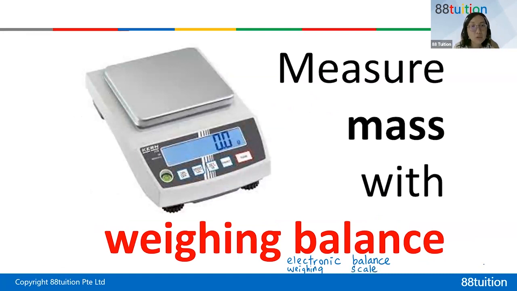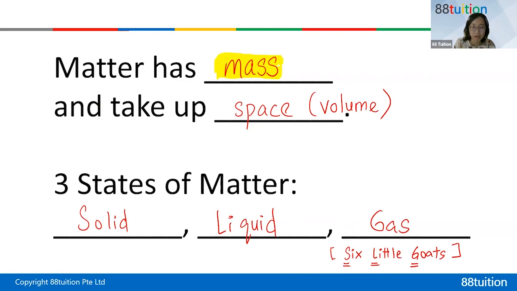All right. Why do we need to do in order? In which order? You mean the solid, liquid, gas? Is that your question, Darius? You're saying this one, right? If I ask you what are the 3 states of matter, if the question says state the 3 states of matter, then even if you write in the wrong order, you still get the full marks. If you write gas, liquid, solid, or liquid, gas, solid, or solid, gas, liquid, you get the full marks. But I want you all to remember solid, liquid, gas.